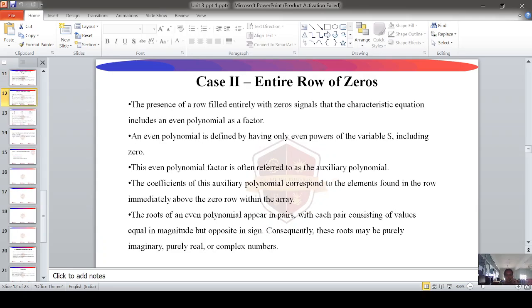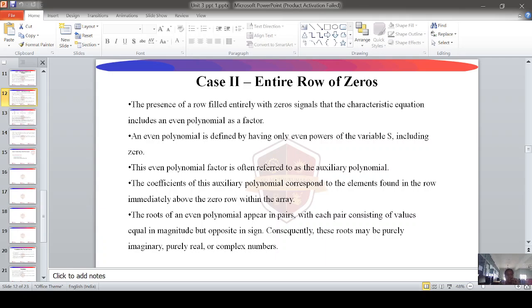Then case 2, entire row of zeros. A row filled entirely with zeros signals that the characteristic equation includes an even polynomial as a factor. An even polynomial is defined by having only even powers of the variable s, including 0. This even polynomial factor is often referred to as the auxiliary polynomial. Its coefficients correspond to the elements found in the row immediately above the zero row within the array.